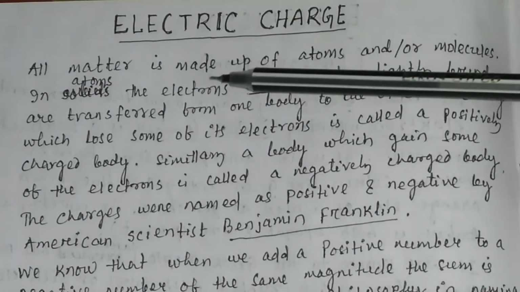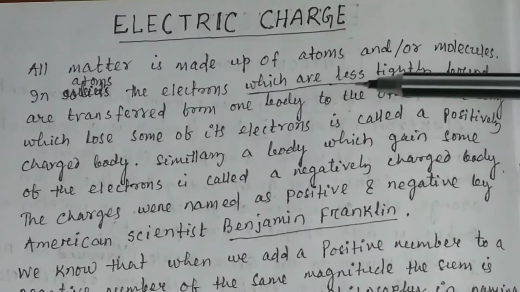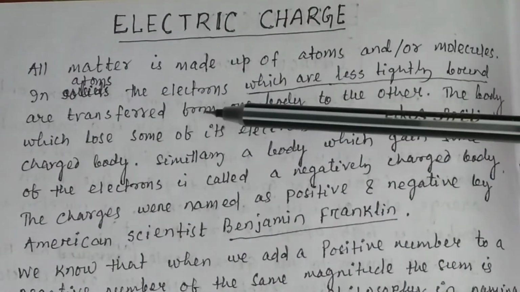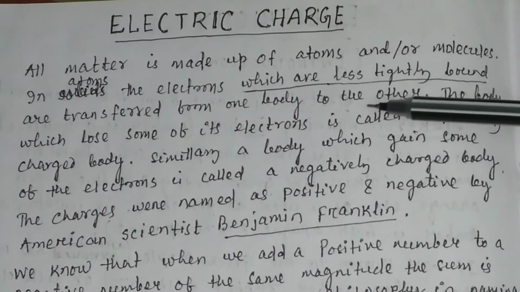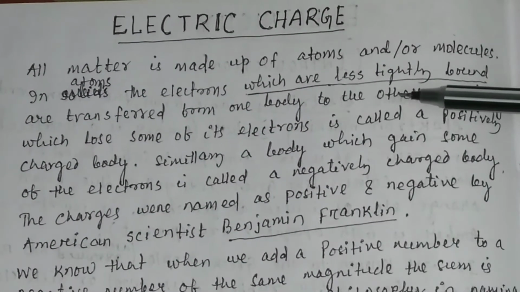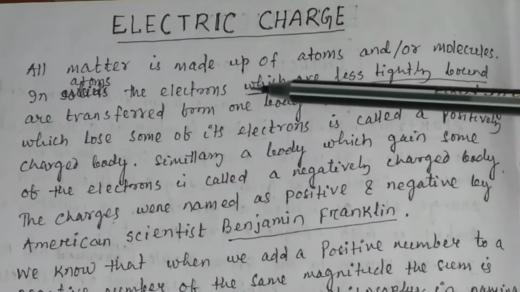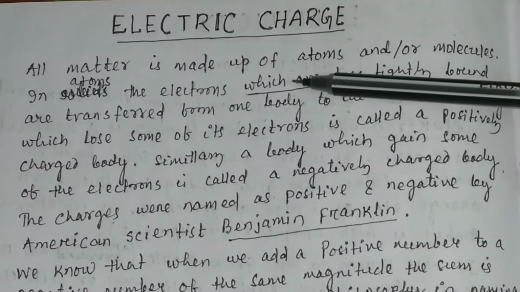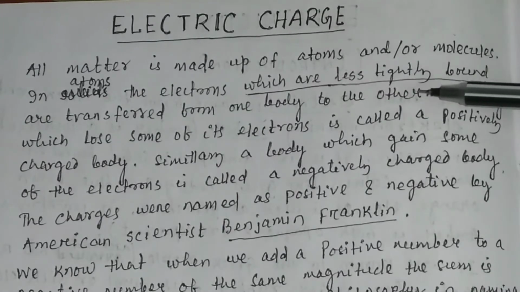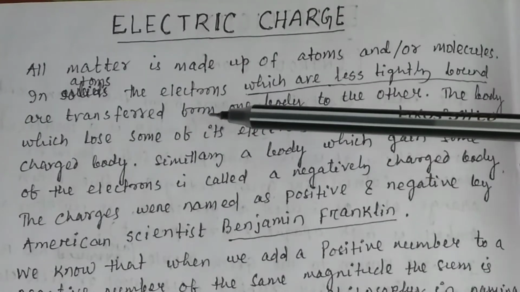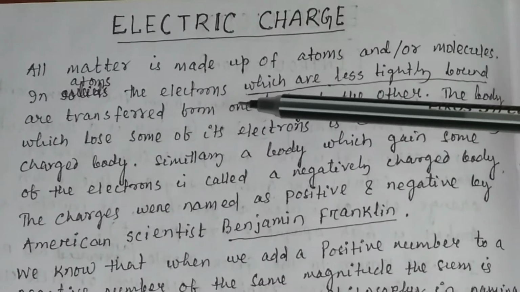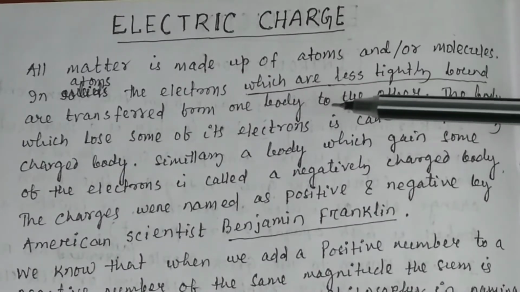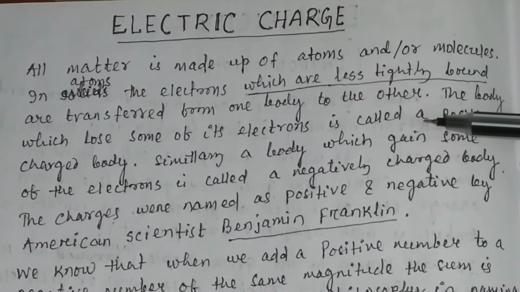In atoms, the electrons which are less tightly bound are transferred from one body to the other. All the electrons in the atom are not tightly bound. Some electrons are loosely bound. The loosely bound electrons in an atom basically get transferred from one body to another body.